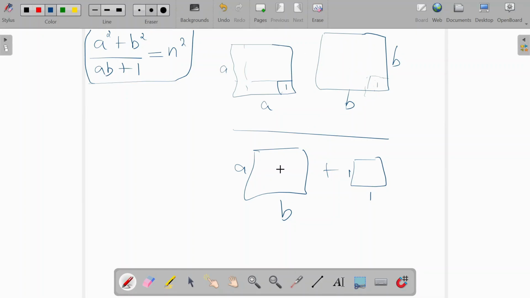So now the question is, if the numerator is divisible by the denominator, then you can take the denominator out of the numerator an integer number of times. That is what they are telling, and what we have to prove is that that integer number of times is a perfect square.